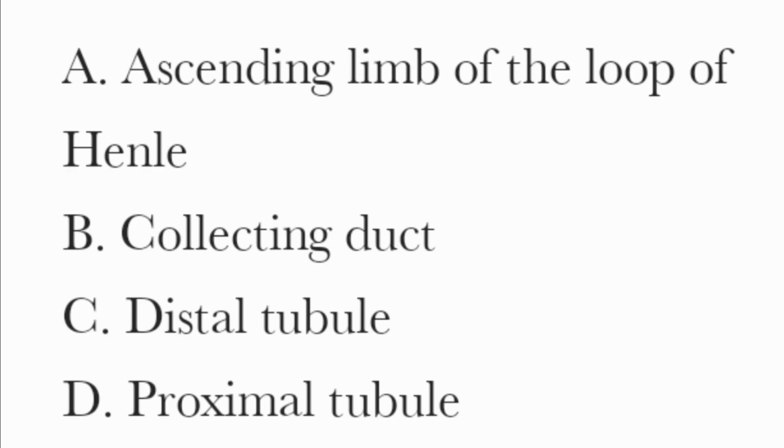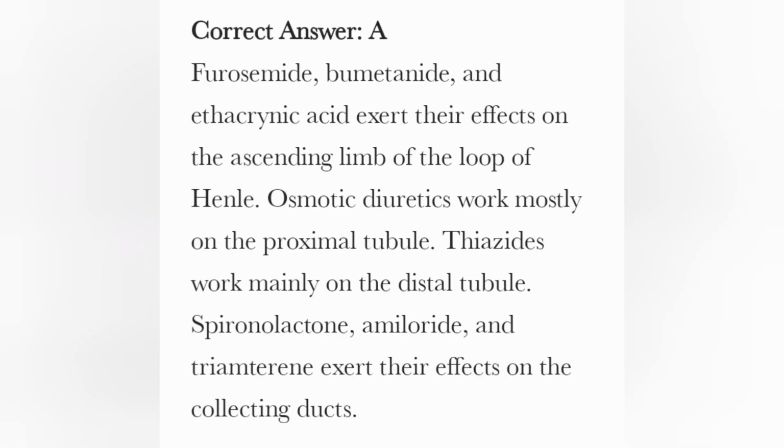A. Ascending limb of the loop of Henle. B. Collecting duct. C. Distal tubule. D. Proximal tubule. Correct answer: A. Furosemide, bumetanide, and ethacrynic acid exert their effects on the ascending limb of the loop of Henle.